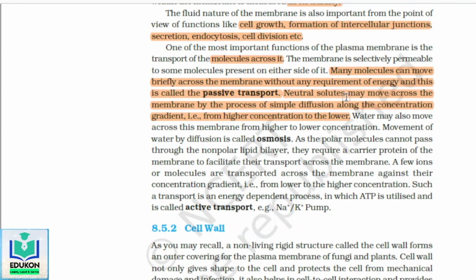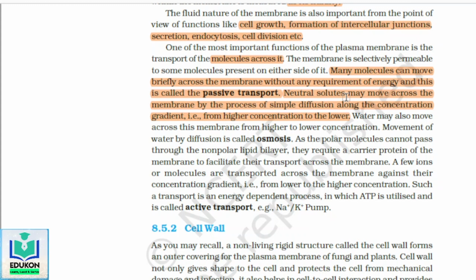Neutral solutes means they don't have any kind of charge on them, because a charge would not allow molecules to pass through the hydrophobic membrane. So neutral solutes may move across the membrane by simple diffusion along the concentration gradient, from higher to lower concentration.